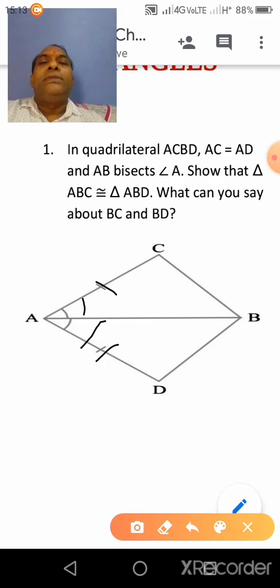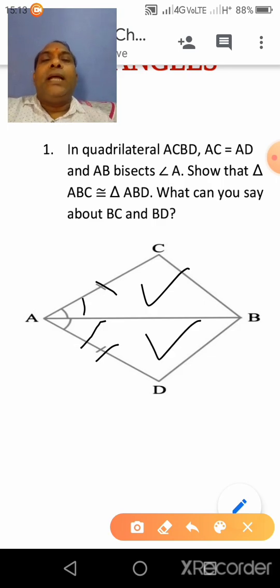Clear? Now we have to show that triangle ABC is congruent to triangle ABD. Triangle ABC is congruent to triangle ABD, we have to prove. And also, what can you say about BC and BD? Clear? So now see this question.